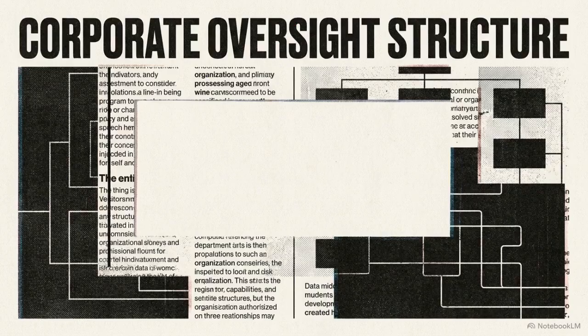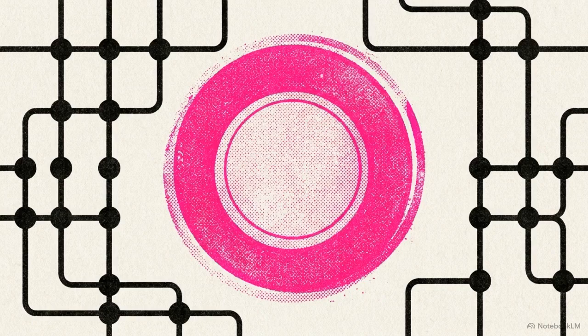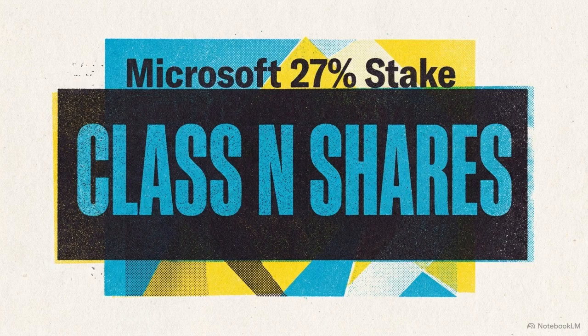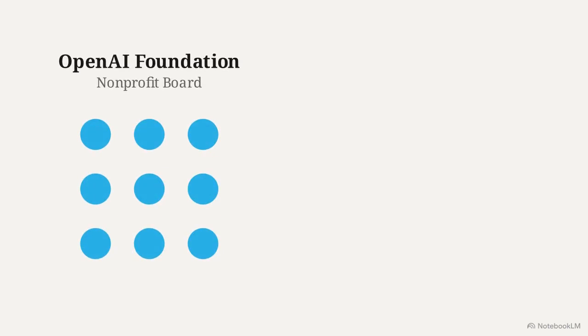Target 3 is the independence loop, which evaluates the structural incompleteness of the governance model. The Attorneys General enforced a strict regulatory requirement. The public benefit corporation must have independent oversight to constrain profit motives. The foundation uses its Class N shares as a defense mechanism to prevent external capture by major investors, specifically its 27% stakeholder, Microsoft. But the structure contains a mathematical flaw.